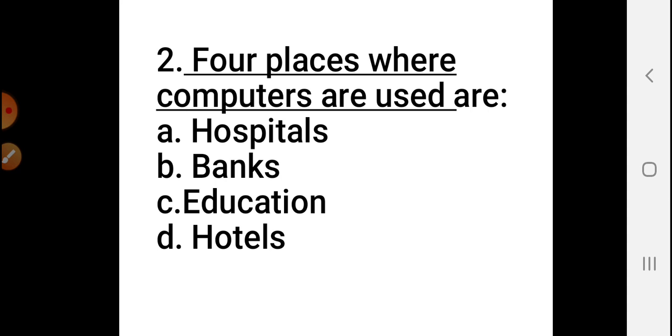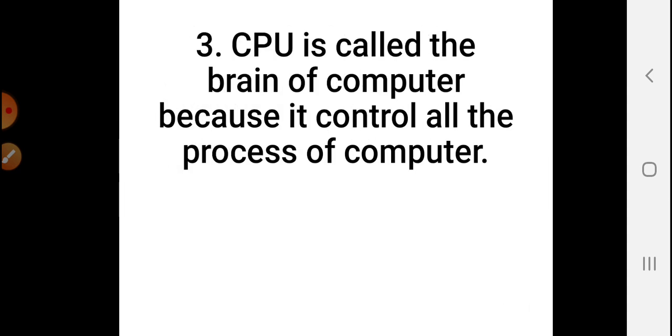Now, our third question is, what is called the brain of a computer? And its second part is why. So, first of all, we have to tell what is called the brain of a computer. You know very well. CPU is called the brain of the computer because it controls all the processes of the computer. As our brain controls all the actions in our body, in the same way CPU controls and processes all the work in the computer.